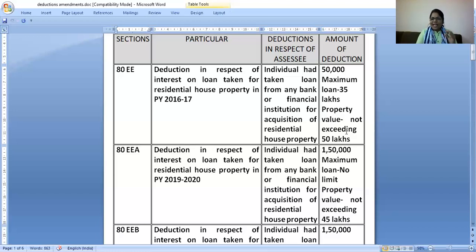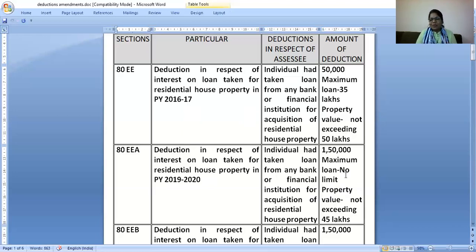Now observe carefully. Logically, you can take either 80EE or 80EEA. Obviously, if the loan was sanctioned in 16-17, let 80EE continue, but the limit is only 50,000. Otherwise, today it's 80EEA and the maximum amount available is 1,50,000.